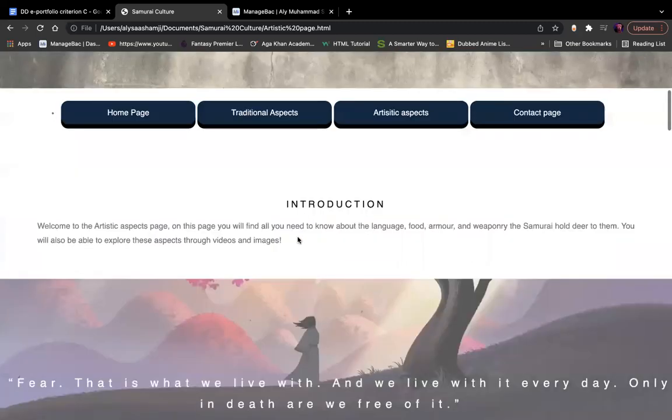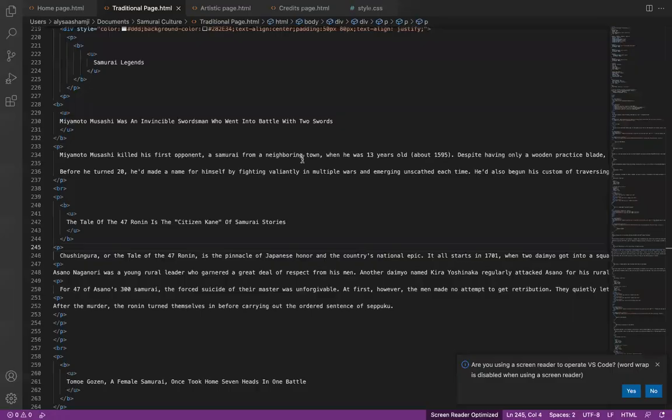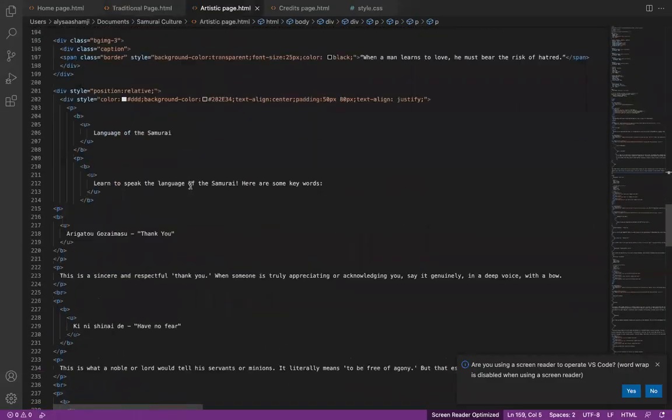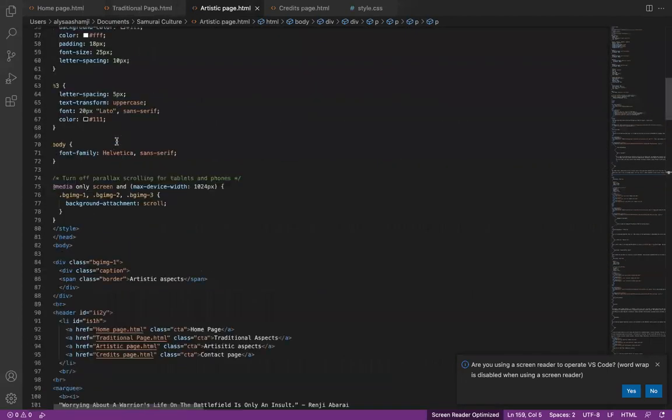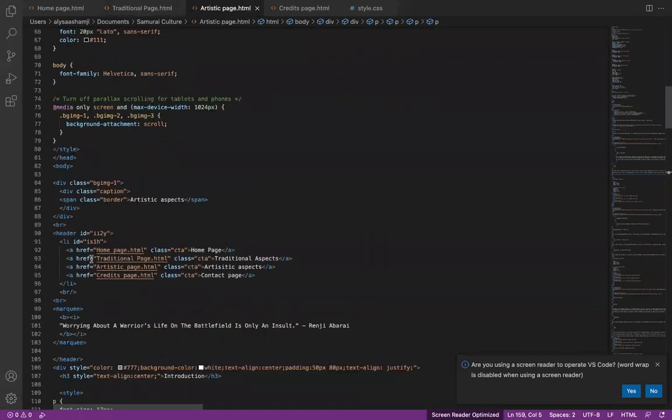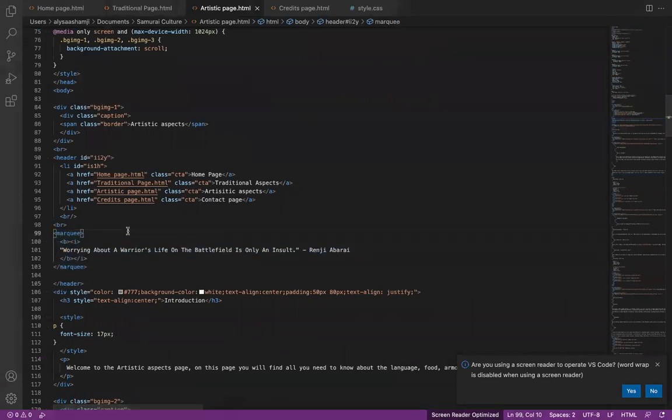Moving on, we have the artistic page. On this page, again, there's a small introduction. There's again another marquee over here. To add the marquee, I used this tag right here just below the navigation bar.